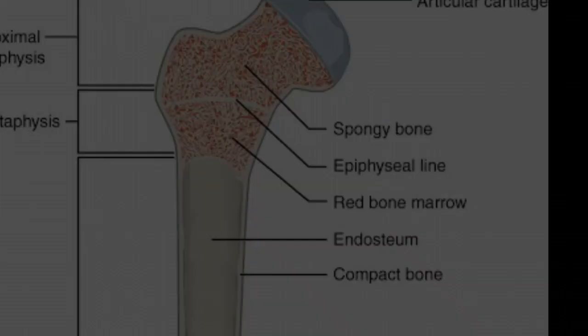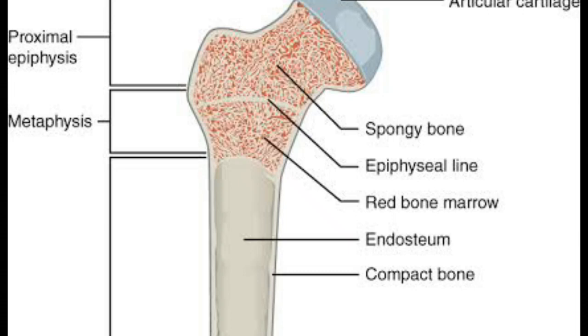Now let's see the bone structure. Bones are made up of tissues. Bones have nerves and blood vessels. Bones are hard outside, but they are soft and spongy inside. They contain a soft tissue which is called bone marrow. New blood cells are produced in the bone marrow.